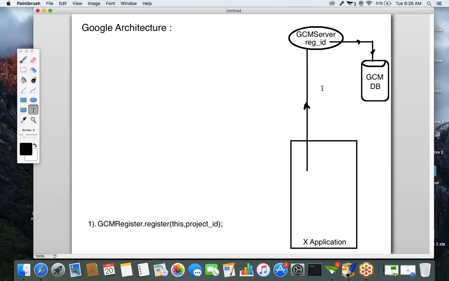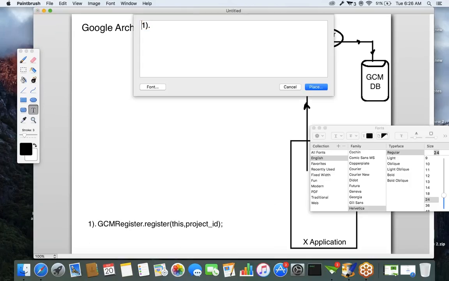So to generate the registration ID, it is stored into the GCM database server.